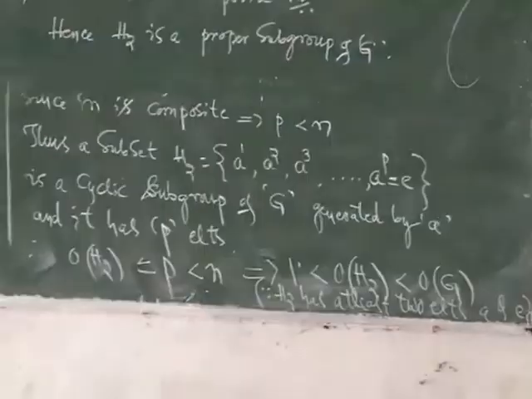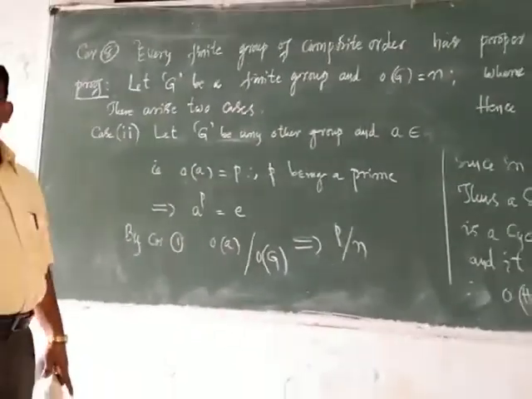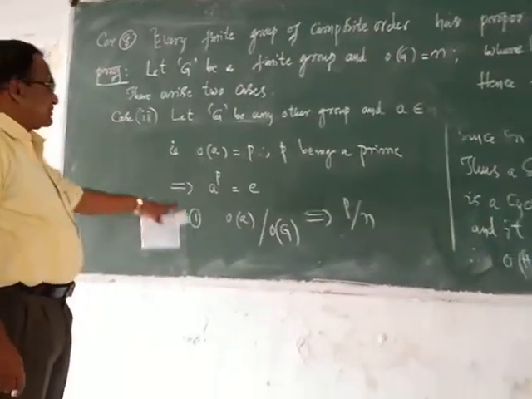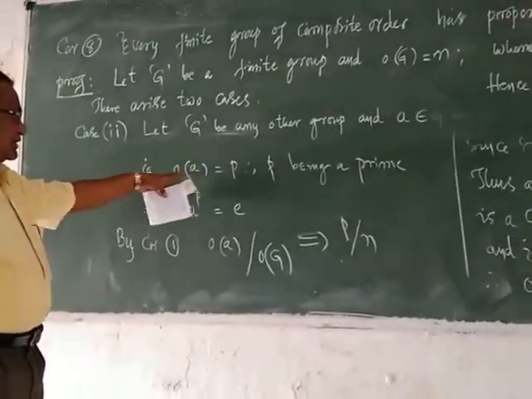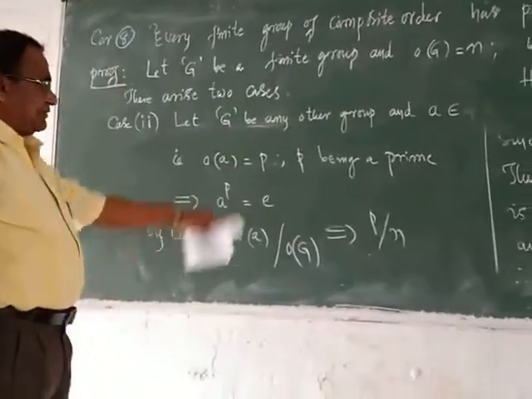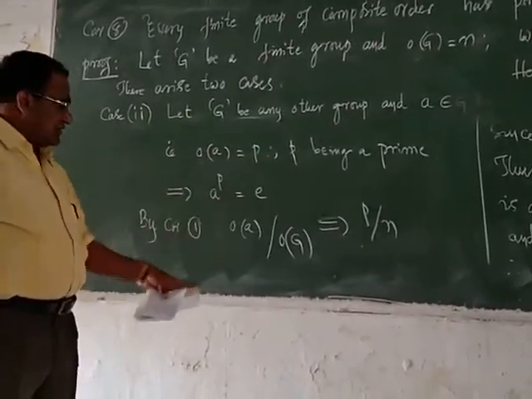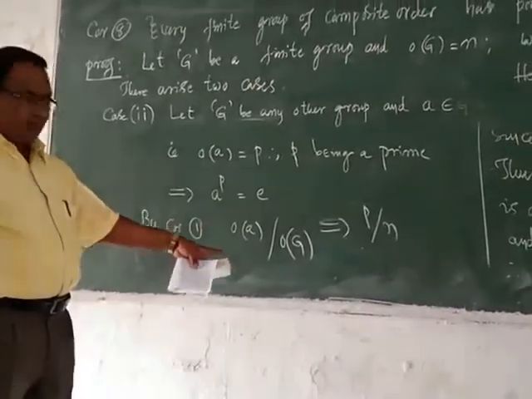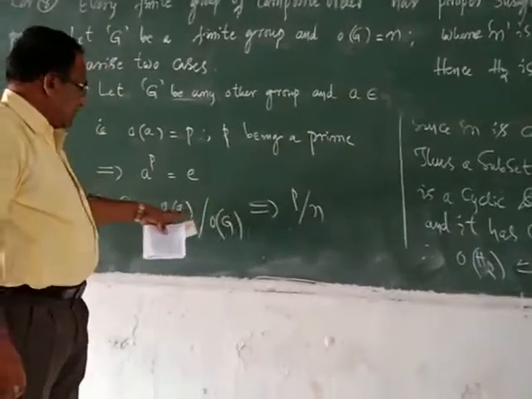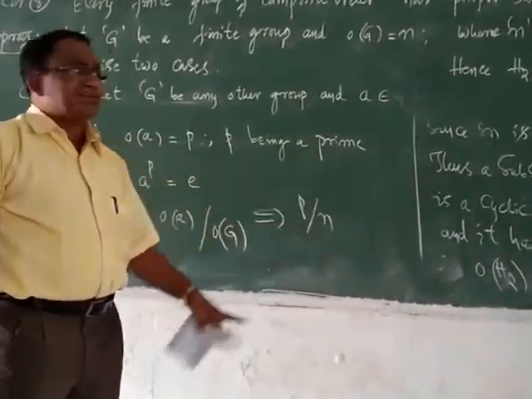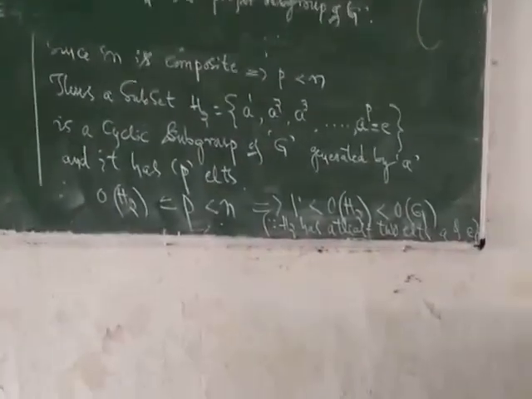In case 2, what we have taken: let G be any other group and a belonging to G be an arbitrary element such that it is of prime order, that is, order of a is equal to p, p being a prime number. Order of a equal to p implies that a to the power p is equal to e. By corollary 1, order of a divides order of G. Order of a is p, order of G is n, so p divides n. Since n is composite, definitely p is less than n.